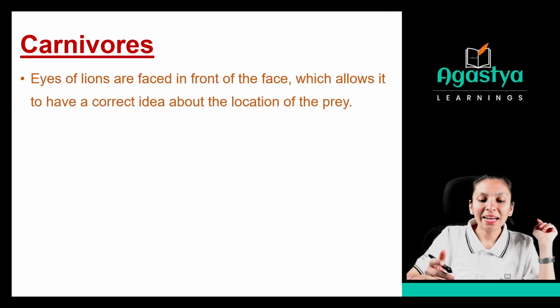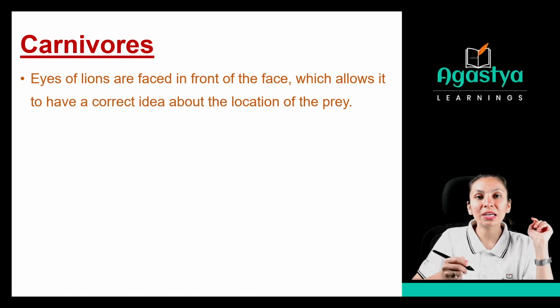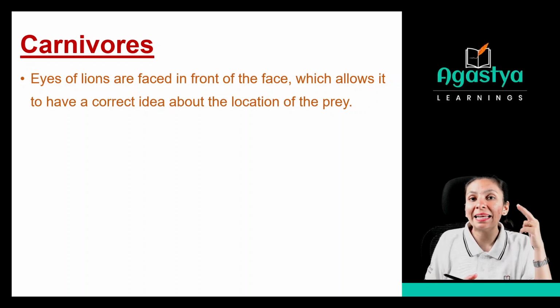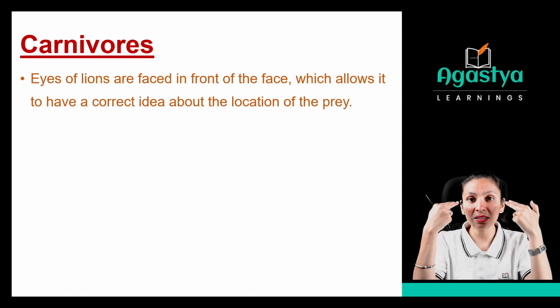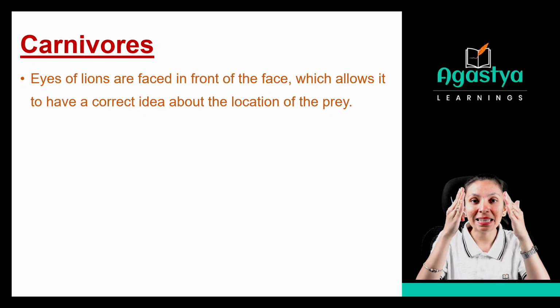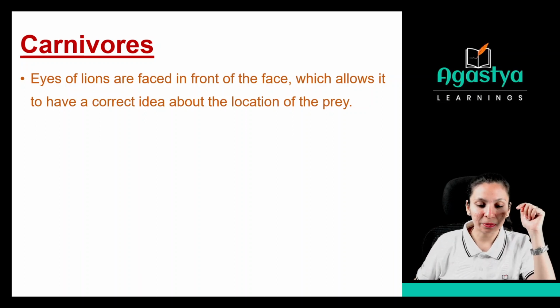Now see, the eyes of lions are in front of the face, which allows it to have a correct idea about the location of the prey. So that is a second adaptation which we can see in the lion. They have the eyes in front of the face, just like us, so that they can easily get the idea where the animal is, where their food is, to hunt it. So they have this second adaptation.